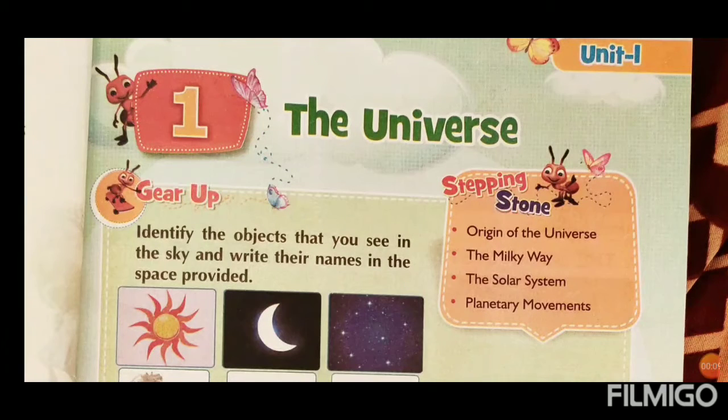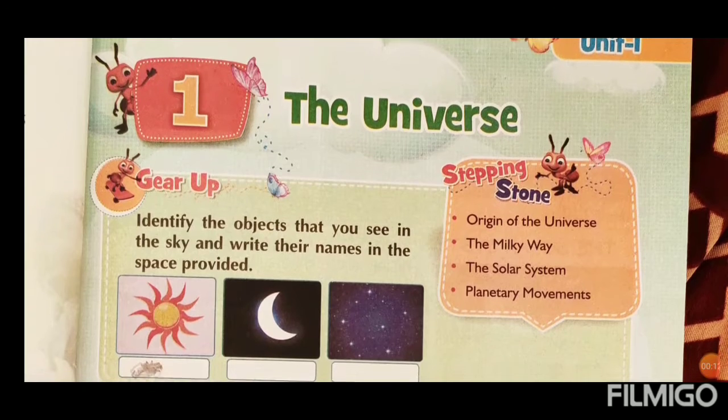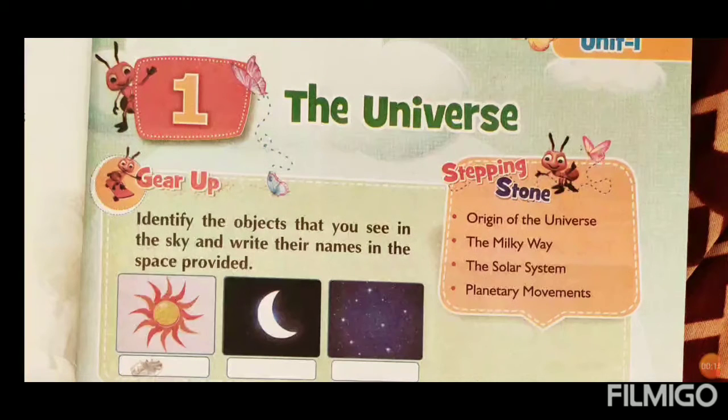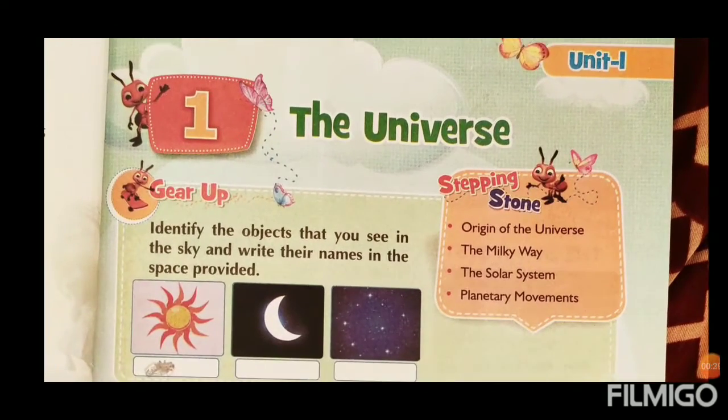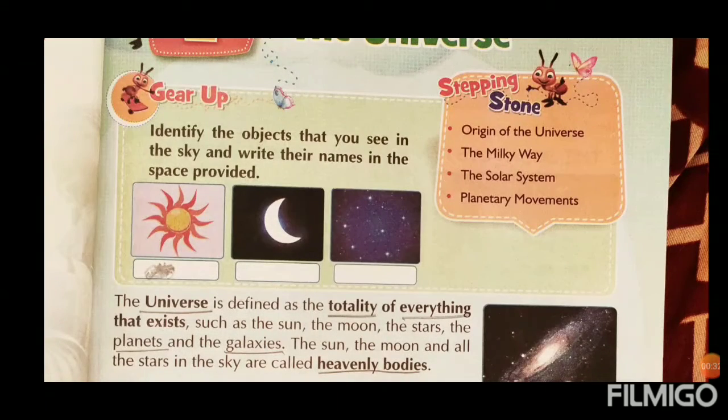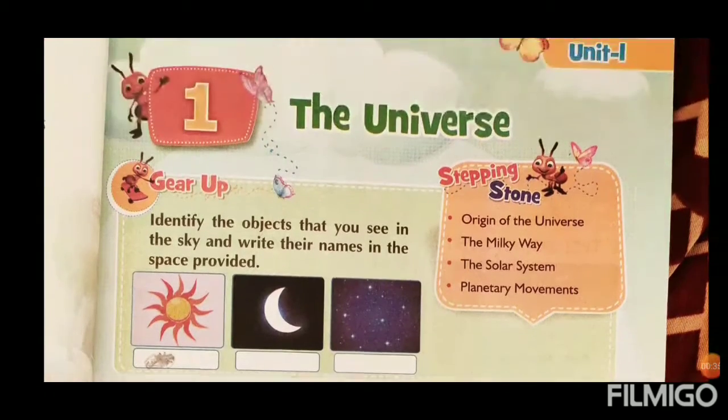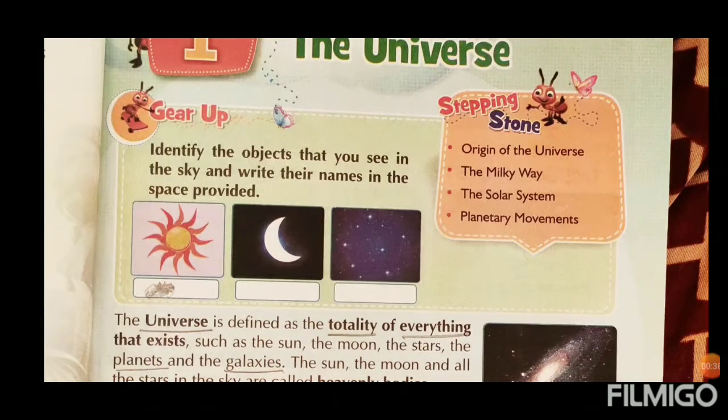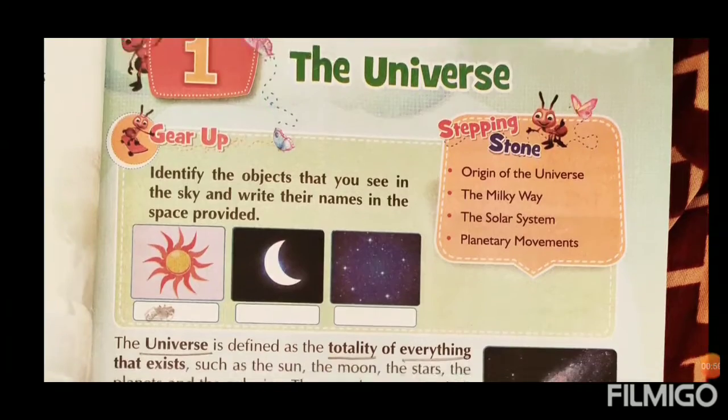Students, today we are going to learn the first chapter, the first lesson, whose name is The Universe, from the SST subject. First, you might have seen all the pictures. Universe means what? Total combining stars, moon, galaxies, planets, sun, etc. Everything combined is called the universe.